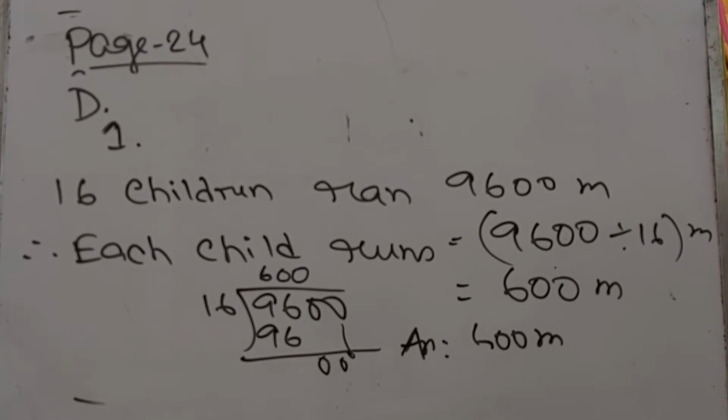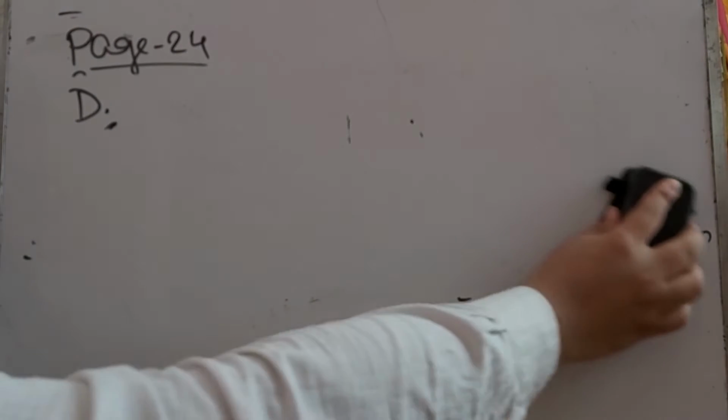Now number 2, second problem. The second problem is all about a jug that contains 1440 milliliter of orange juice. If 12 children share the juice equally, how much does each child receive? A similar type of problem. So a jug contains 1440 milliliter of orange juice.